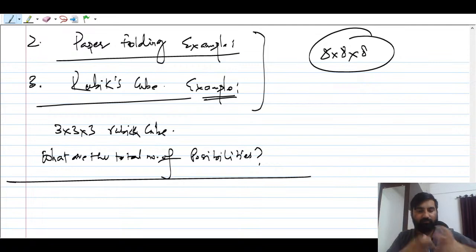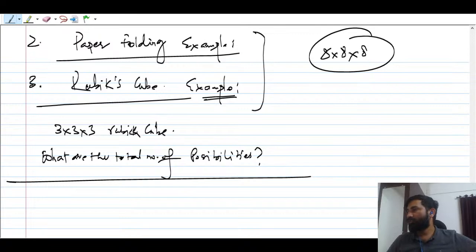Remember, you just take one cube, you fix it, you fix it. But how many ways are there you can fix it? That becomes difficult as the size of the cube increases. That is very important to understand. So I have given you the examples of factorial, guys. The very first important concept in the entire permutation and combination is the concept of factorial, and the factorial example is nothing but this: capturing pictures, arranging people. Capturing pictures is the best example of factorial.